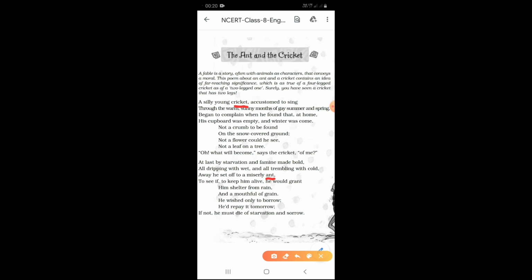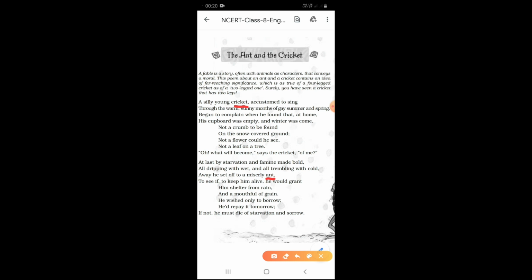So personification means when human characters are given to animals or non-living things, it is called personification. The ant and the cricket are personified as humans, as they are talking and thinking like humans.